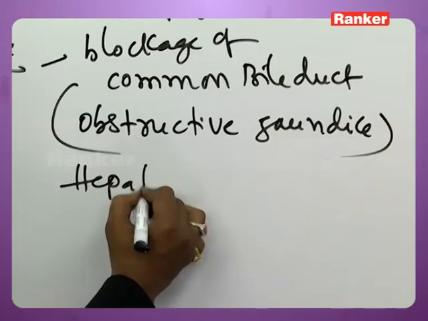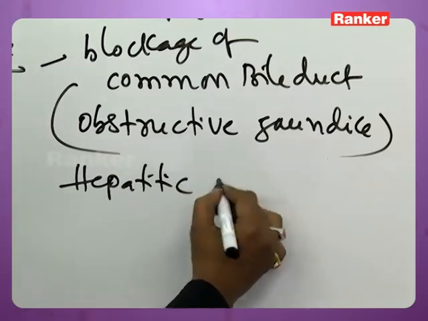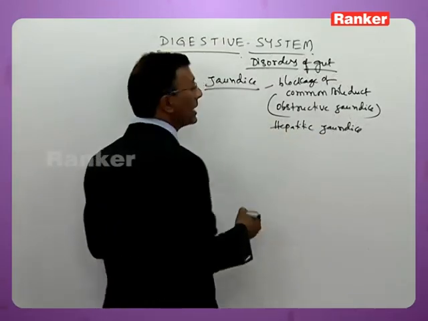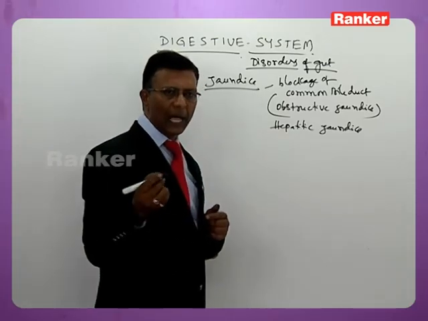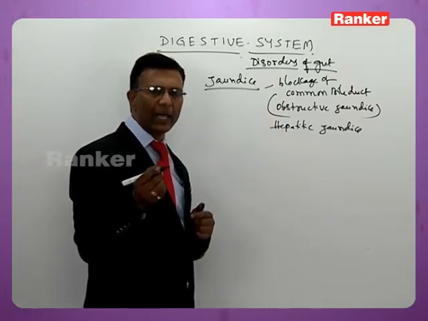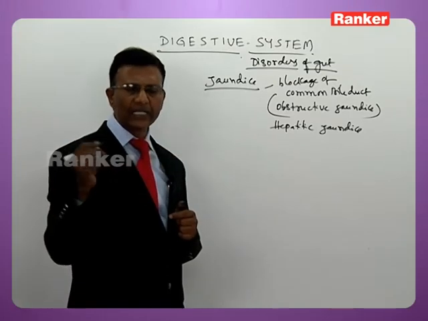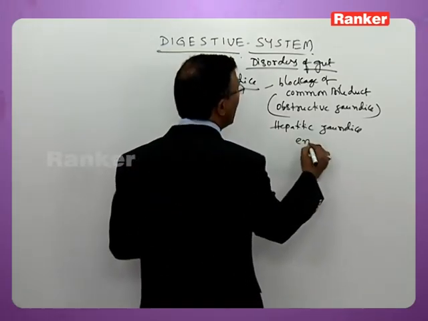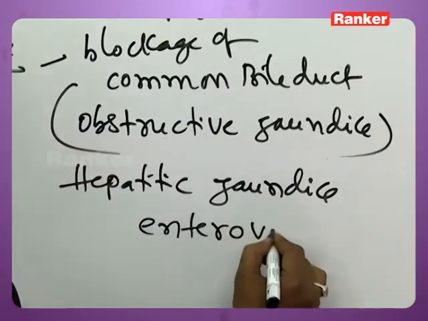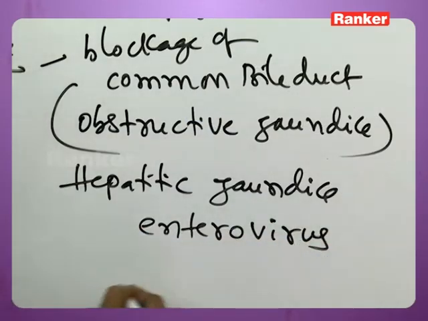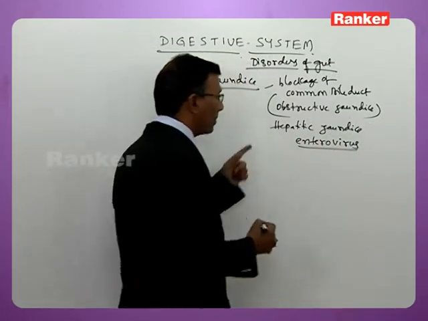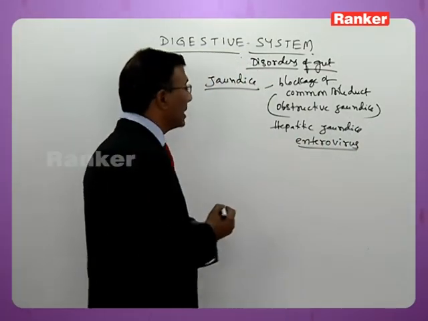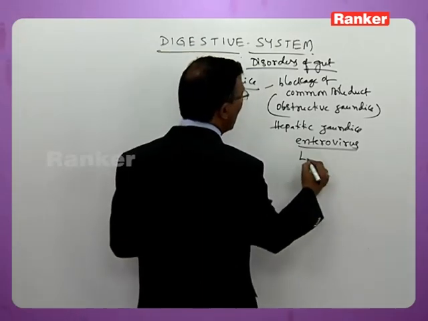And the jaundice which is caused because of virus is called hepatic jaundice. It is caused by viruses, like you learnt already: hepatitis B virus, hepatitis A virus, C, D, E, five kinds of viruses. All of them belong to the enterovirus group. So this enterovirus group causes hepatic jaundice, which is also called hepatitis.